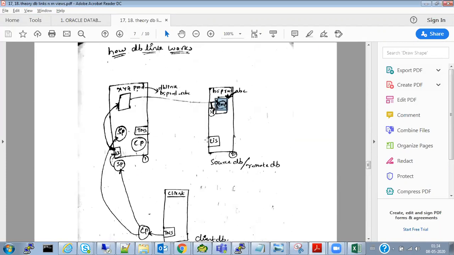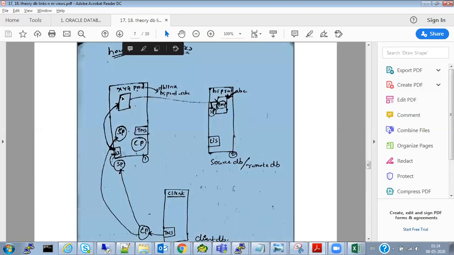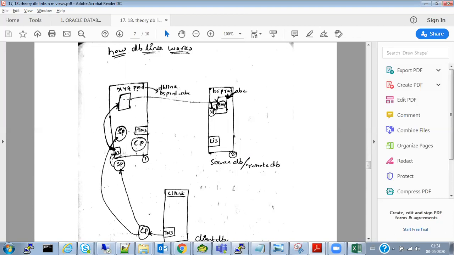You need to update again, right? You need to run an update using the DB link to get that sync, or else you can drop and recreate. So no update, only recreate. What we have to do is drop this table. We have to drop the EMP table here, and again create table EMP as select star from EMP. Then today's records will also come, and 50-50 will be in sync.